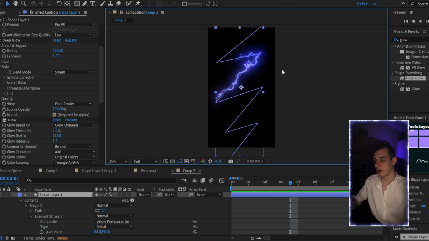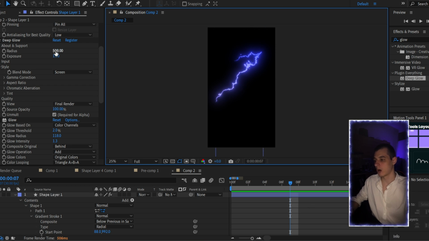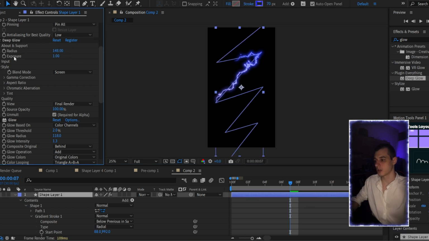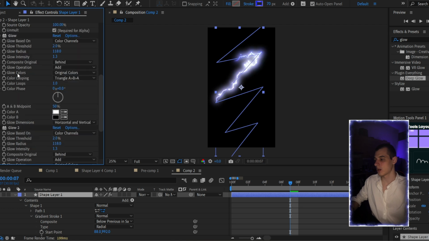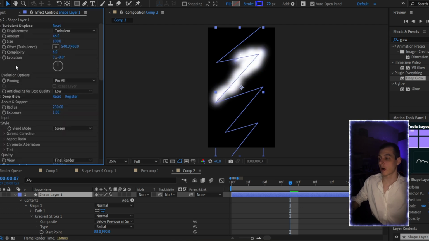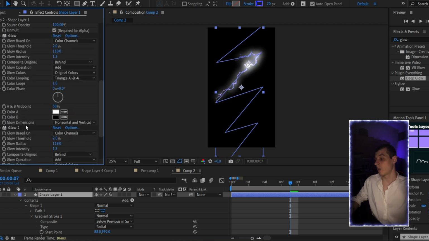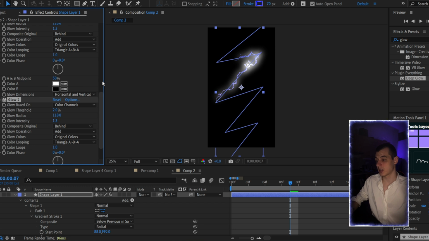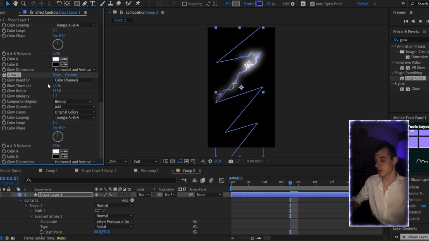So basically I'm just reducing the radius here, and if I need to I will also reduce the exposure, but now it looks good as for me. So guys, I highly recommend you to play with these glow properties and make it your own, as you see fit.